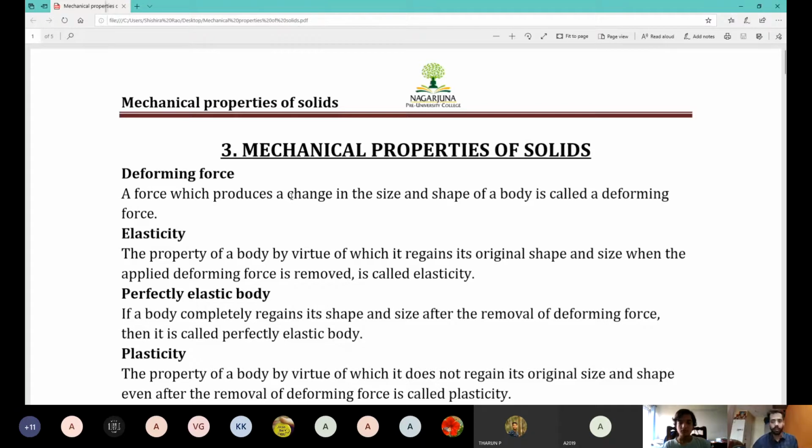Right now, if a body does not regain the shape at all, even after removal of the force, that is known as plasticity. Now you would have learned plastic as a material, but I'm speaking not of the material, but the physical property of plasticity.